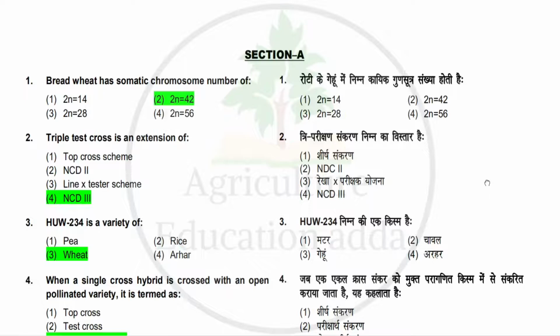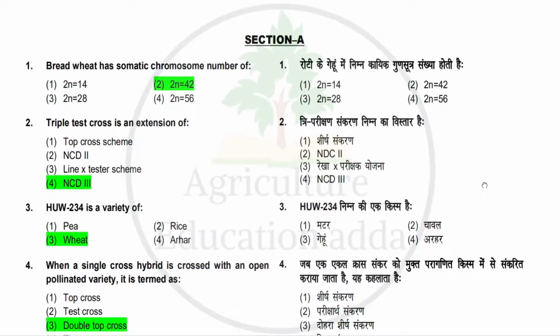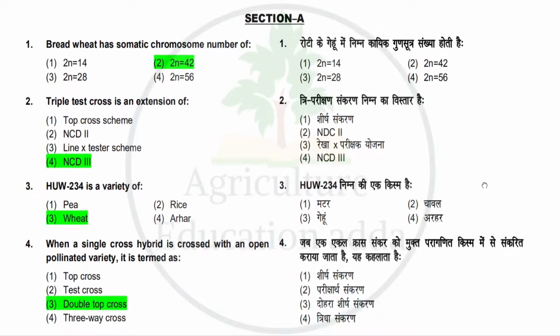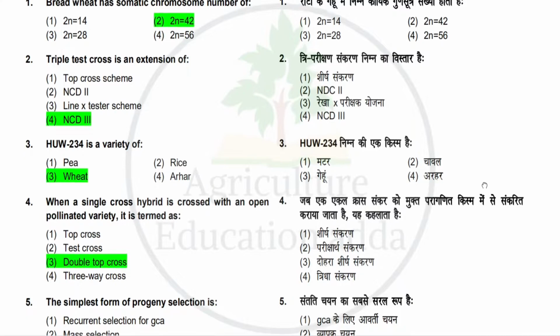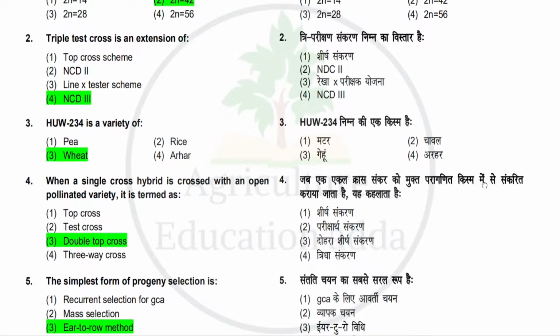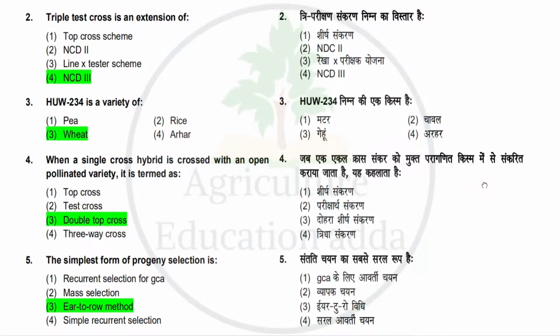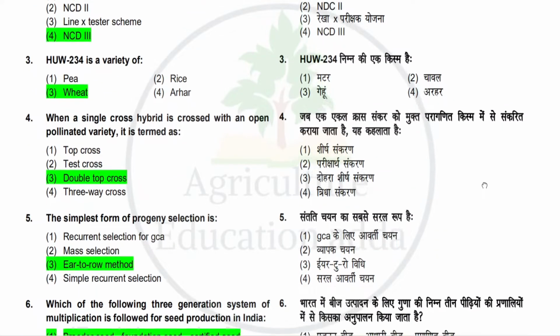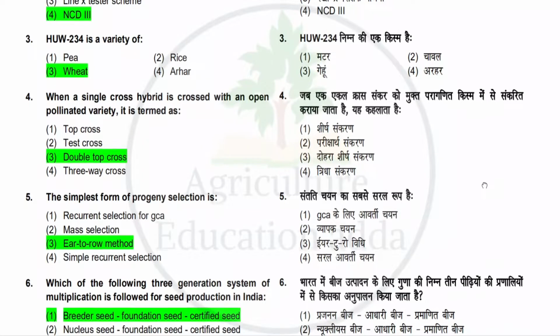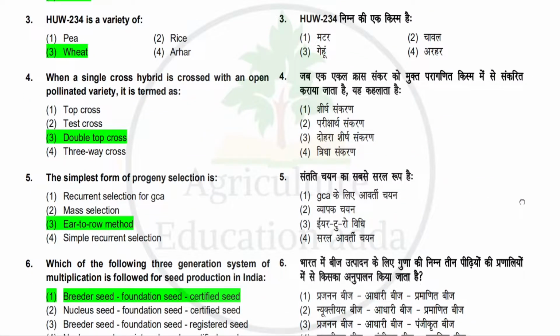Next question is when a single cross hybrid is crossed with an open pollinated variety, it is termed as. Options: top cross, test cross, double top cross, three-way cross. So the correct answer is double top cross. Next question is the simplest form of progeny selection is. Options: recurrent selection for GCA, mass selection, ear to row method or simple recurrent selection. So the correct answer is ear to row method.